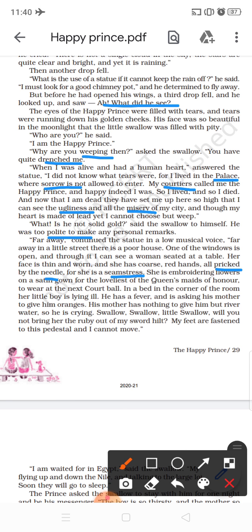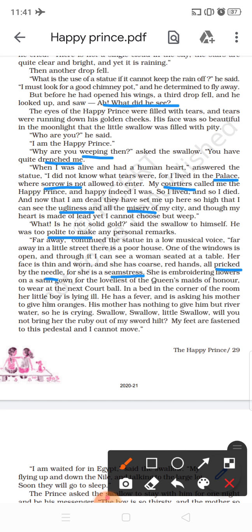In the court, court does not mean a high court. We are talking about the palace, the king's court. Time and again they will organize the court ball, the parties, and the queen's maidservants would be wearing these loveliest of gowns, and they will dance. For that purpose, this woman is making dresses. But she is making so many dresses that her fingers are pricked by the needle.